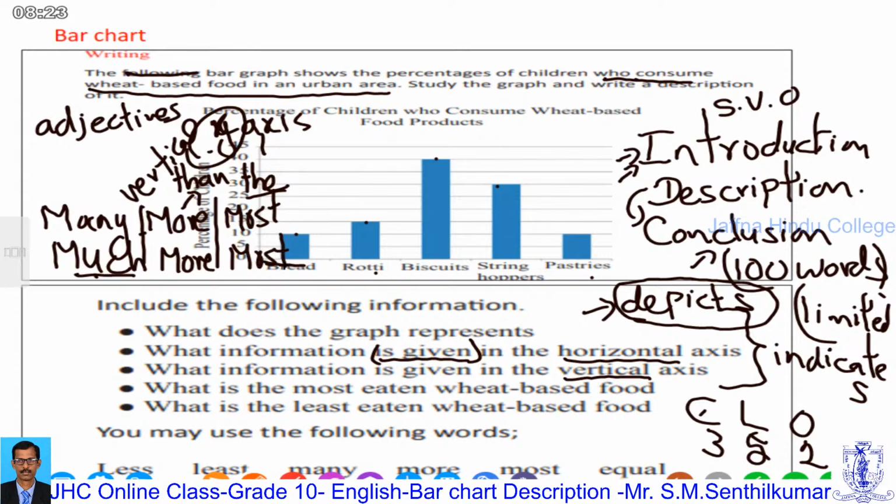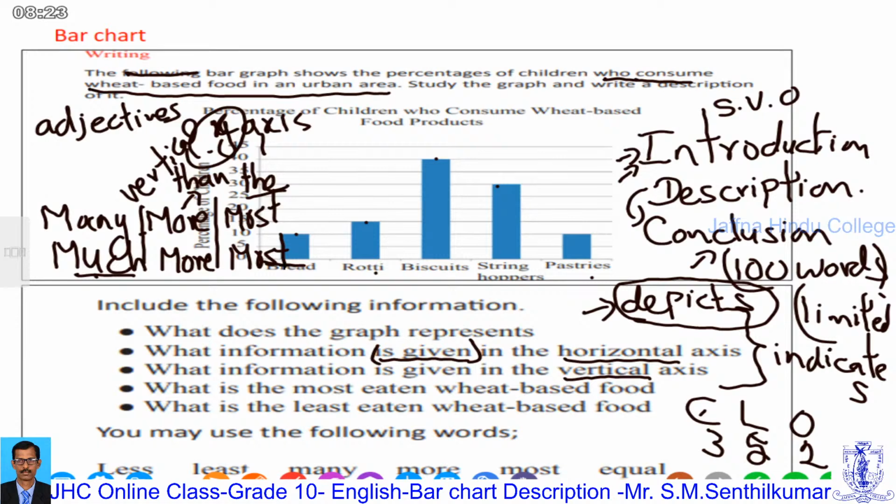This is very important in the bar chart description, bar chart, pie chart, right? Bar chart and pie chart descriptions are just like roll patties, same, but shapes are different. Content is the same, your answer should be the same, only the introduction part differs. Have you understood that?